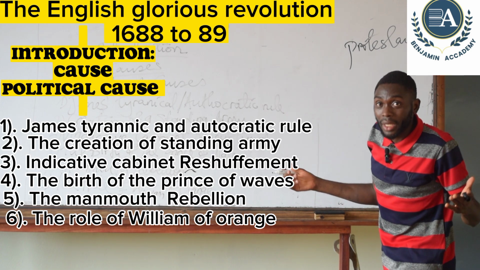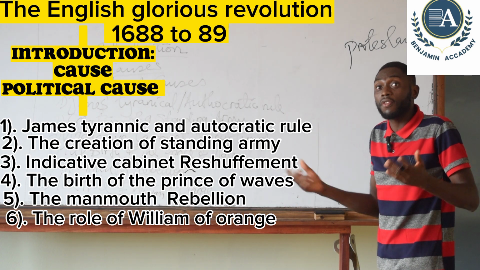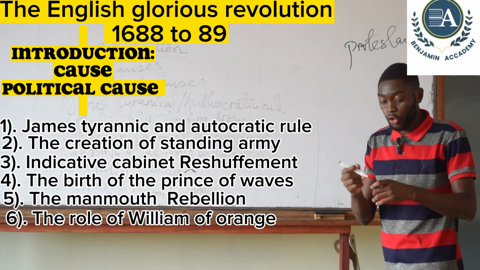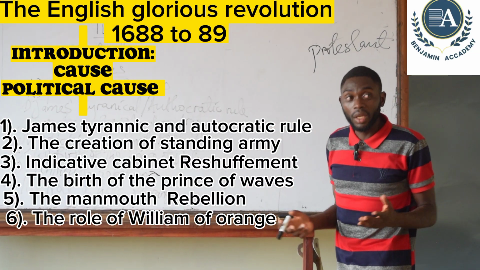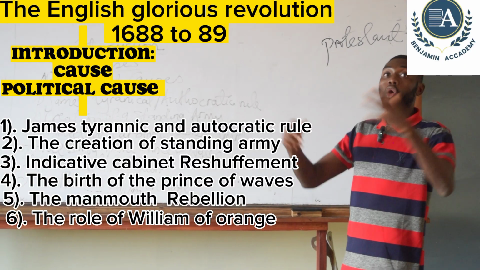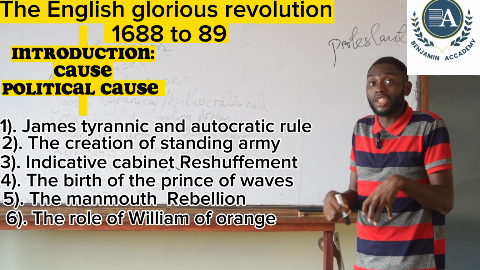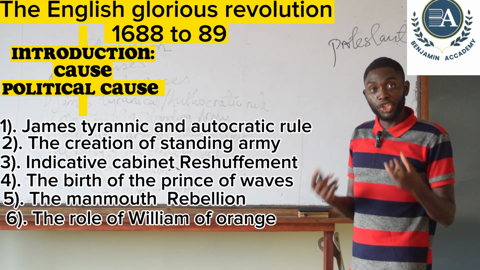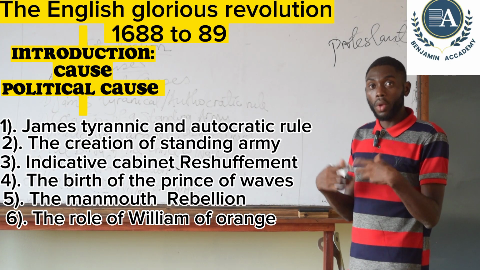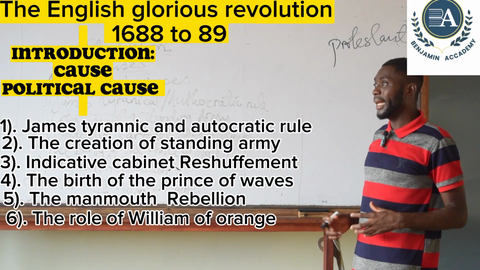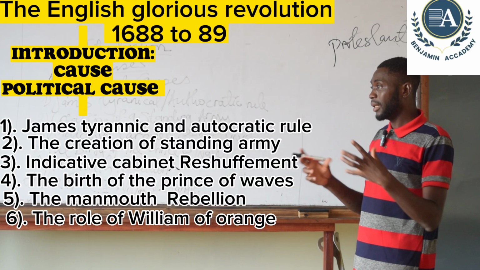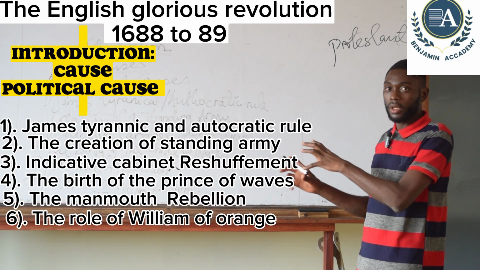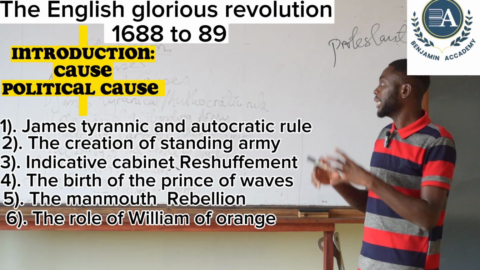James was a Catholic and he was working in collaboration with Louis XIV of France, who was also a Catholic. So William contributed to the revolution because he sent an emissary to England to collaborate with the parties in England, such as the Whigs and the Tories, so that they should remove James for him to come and rule England. And because of that, it escalated and resulted in the revolution. These are the political causes of the revolution.